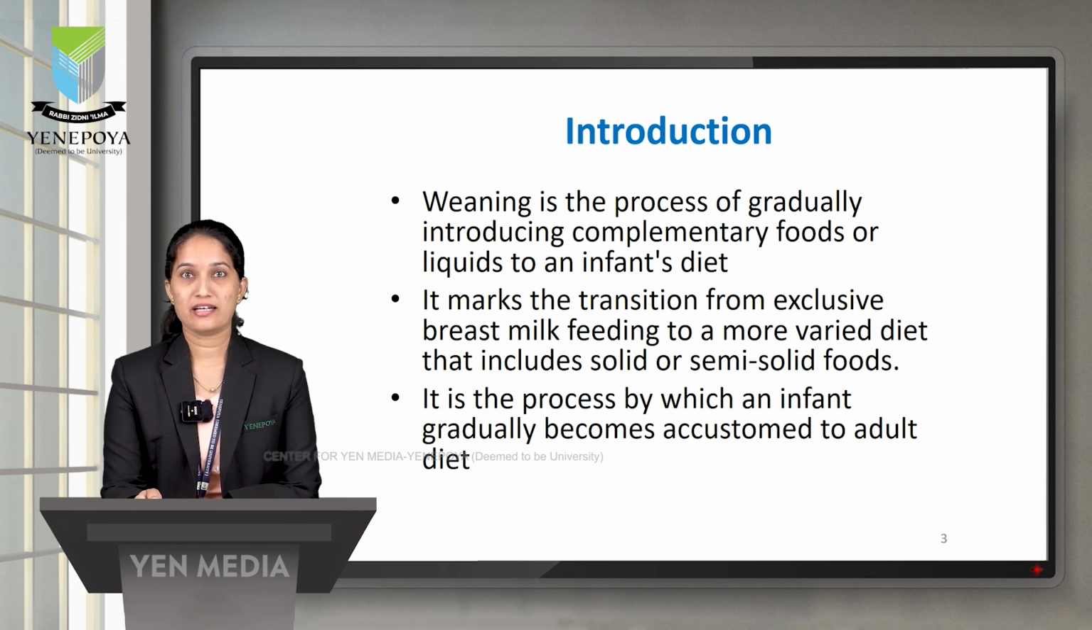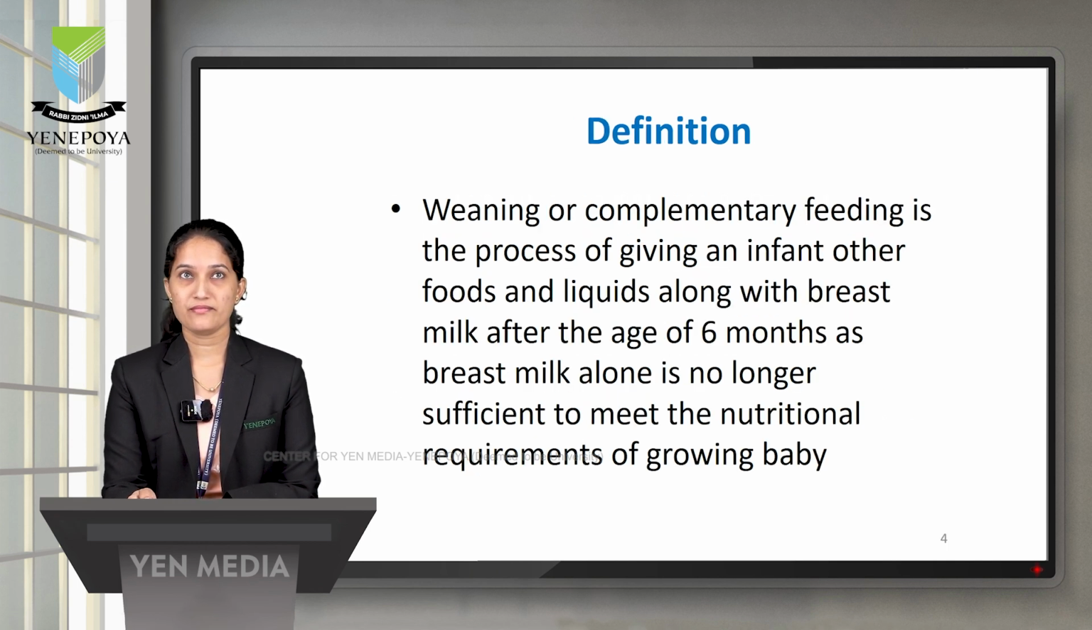Weaning is the process of gradually introducing complementary foods or liquids to an infant's diet. Till 6 months of age, the infant is fed only exclusive breast milk. That's why we need to transit the infants from exclusive breast milk to a semi-solid or solid diet in the form of weaning. So it marks the transition from exclusive breast milk feeding to a more varied diet that includes solid or semi-solid foods.